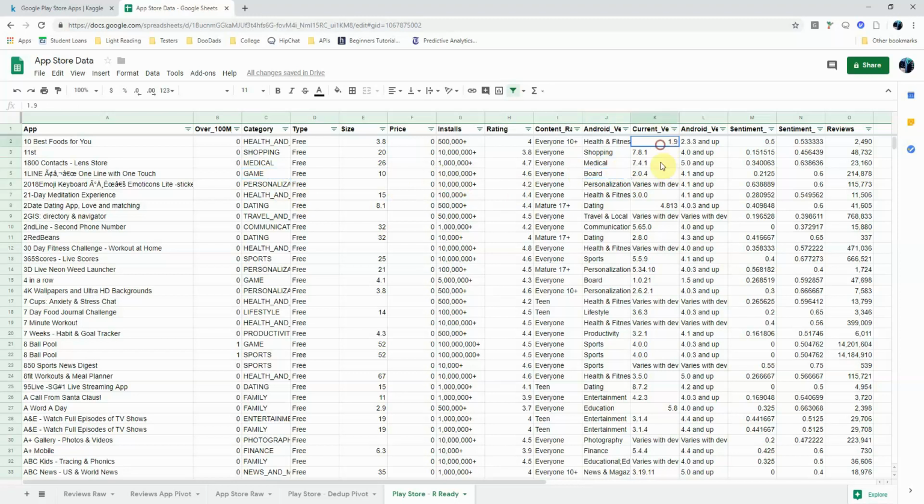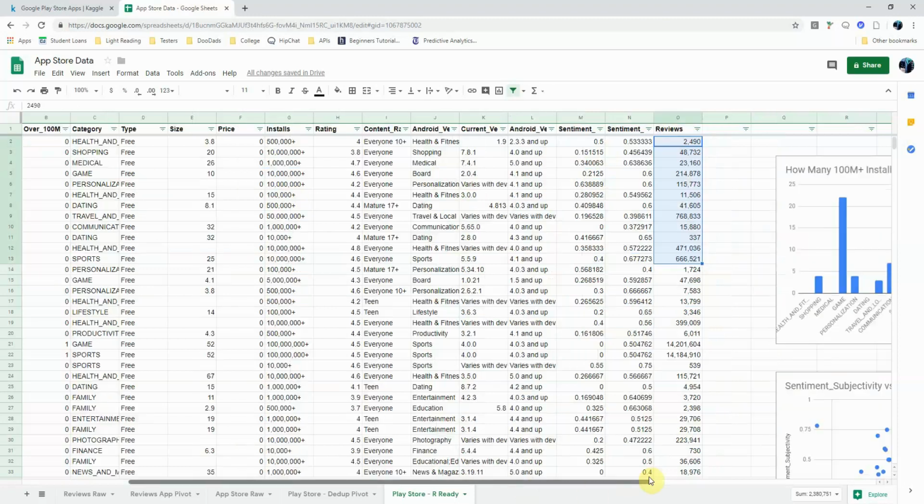We also have the current version of the app, and the version of Android that the user is running. We have the sentiment polarity and the sentiment subjectivity, and then the max number of reviews, and the number of reviews that the app had in the App Store at the time of the data being scraped.